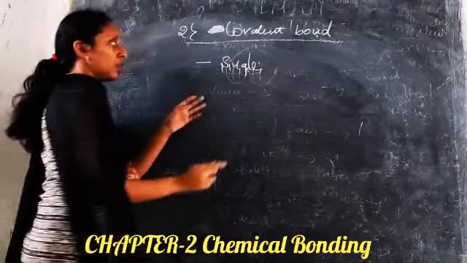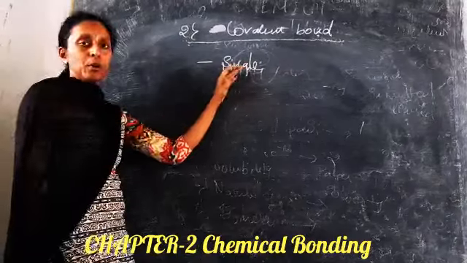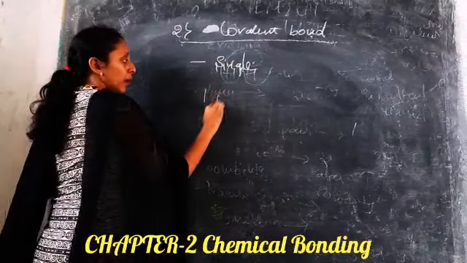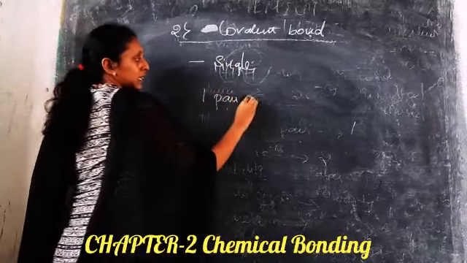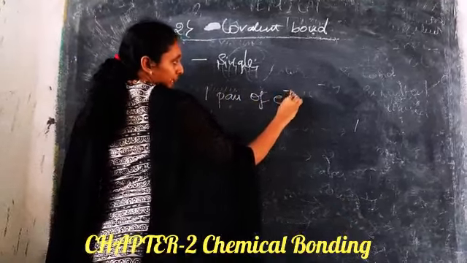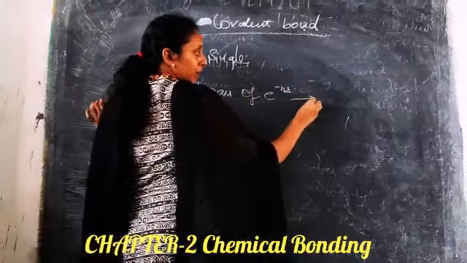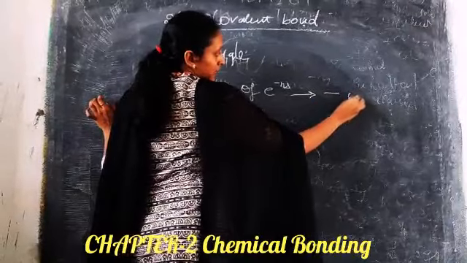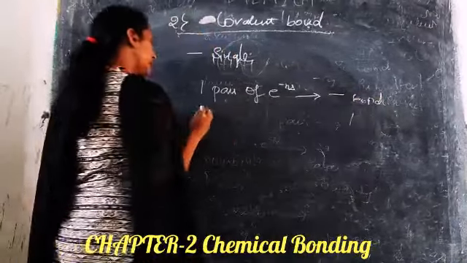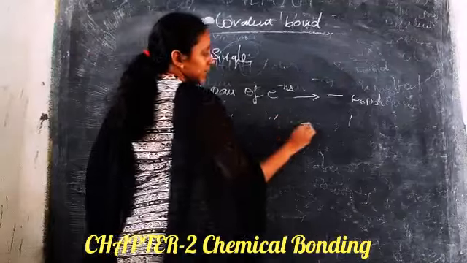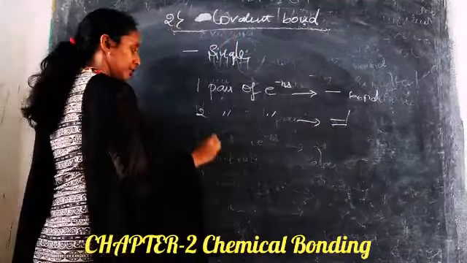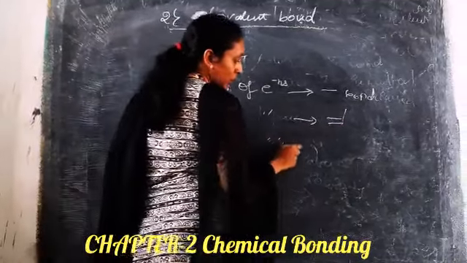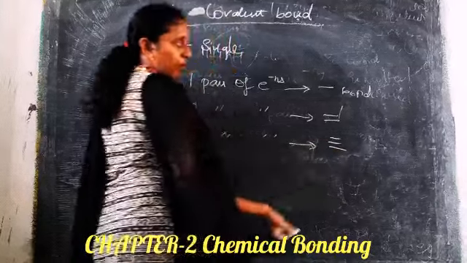So the sharing of electrons takes place in the covalent bond. If only 1 pair of electrons is involved in sharing, then they will form a single bond. If 2 pairs of electrons are involved, then it forms a double bond. If 3 pairs of electrons are involved, then it is a triple bond.